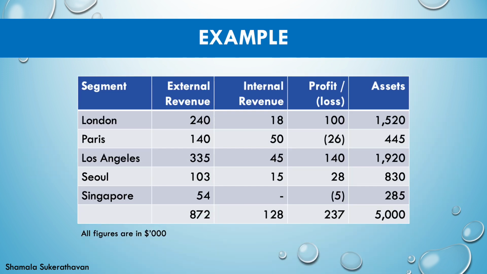In this example, the management have identified operating segments based on city of operation, that being London, Paris, Los Angeles, Seoul, and Singapore. The entity shall report separately information of each segment if it exceeds any of the quantitative thresholds as set out in IFRS 8.